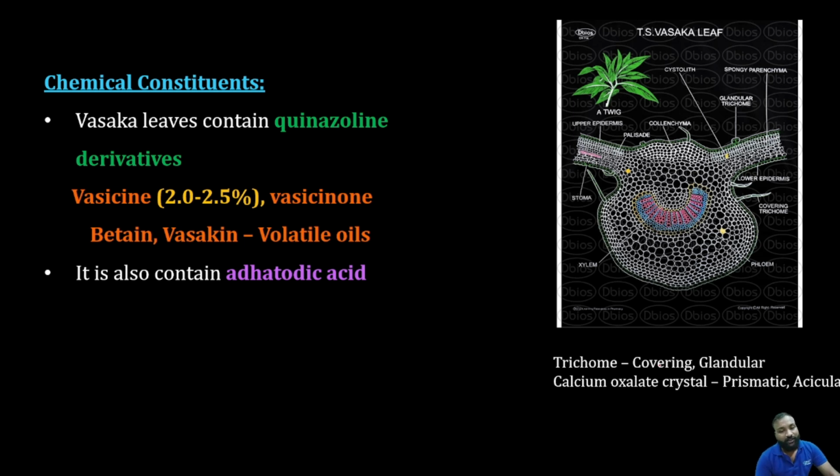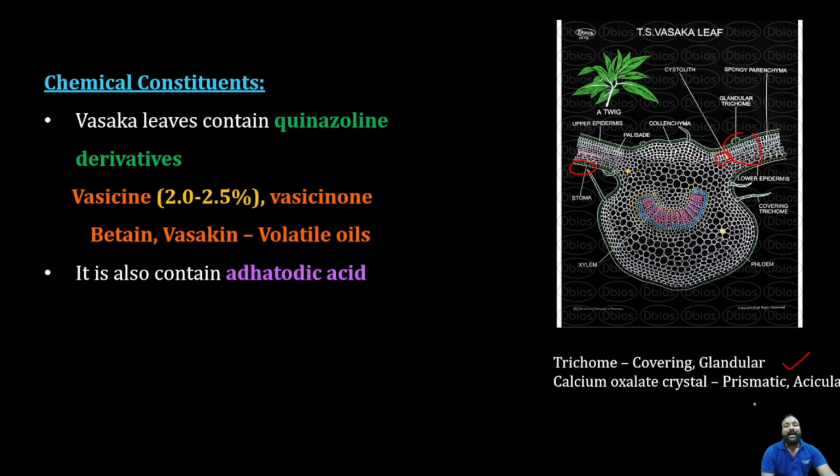Coming to the microscopy, the TS of Vasaka is very important. You can look here. In the transverse section of the Vasaka leaf midrib, you can see that cystolith is there, and glandular as well as covering trichomes will be there. Spongy parenchyma will be there, xylem and phloem will be there, and stomata definitely will be there. Covering and glandular trichomes are there.